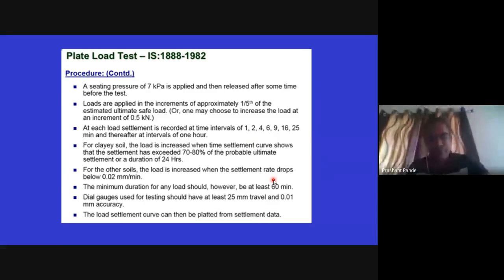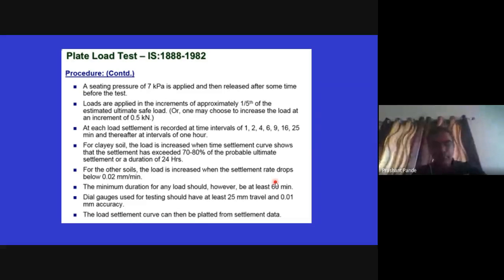For clay soil, the load is increased when the time-settlement plot shows that settlement has reached 70 to 80% of the probable ultimate settlement, or after a duration of 24 hours.